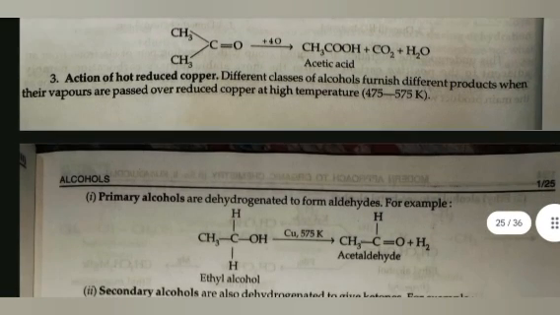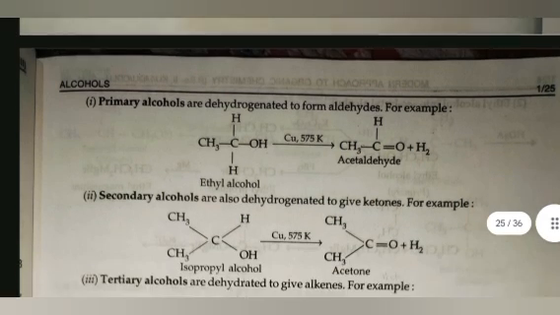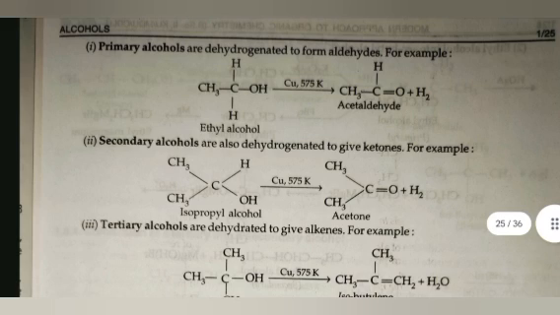Third is action of hot reduced copper. Different classes of alcohol furnish different products when their vapors are passed over reduced copper at high temperature, 475 to 575 Kelvin. First, primary alcohols are dehydrogenated to form aldehyde.